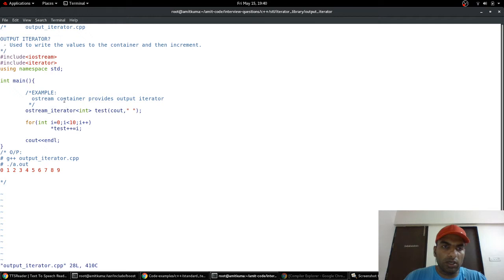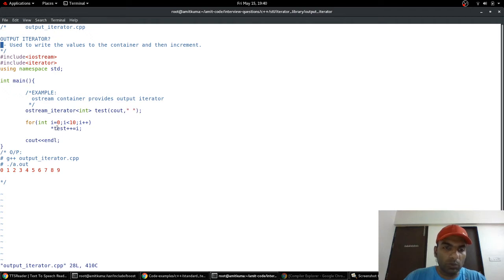Again, the iostream class provides the output iterator as ostream_iterator. As we know, the output iterator is used to write values to the container. As I have told earlier, input iterator is used to read, output is used to write. So here what we have done is we have taken an object named test, of class cout, and this is the space which we will be providing between the elements.